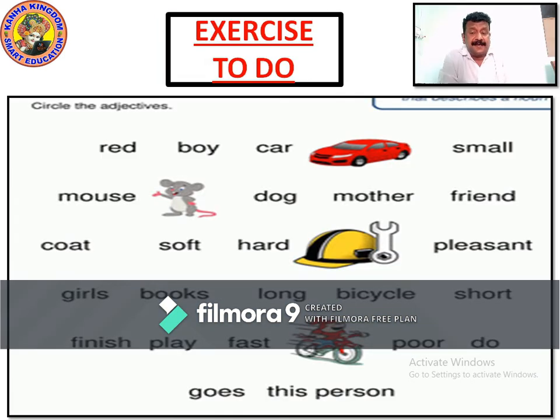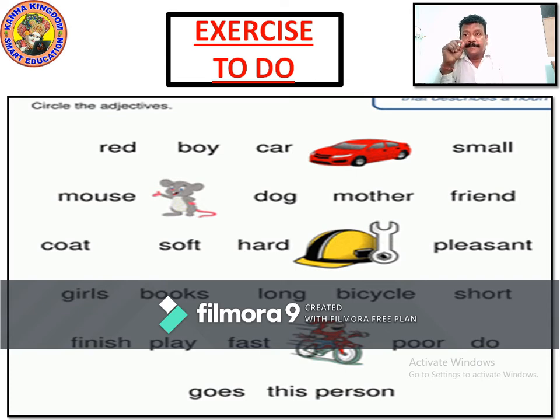Now let's see the exercise to do. Look at the screen where you can see red, boy, car, small. So in that, what are adjectives? What is red? Boy, car, small. Red is a describing word. Boy is a noun, car is a noun. So red and small are adjectives. You need to circle them. Red and small are what? Adjectives. Boy and car are nouns.